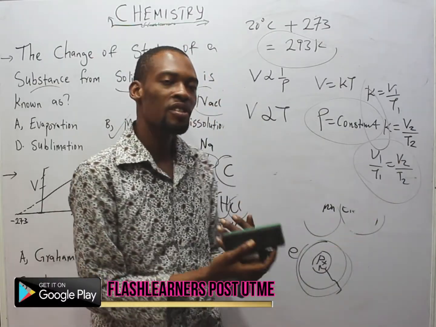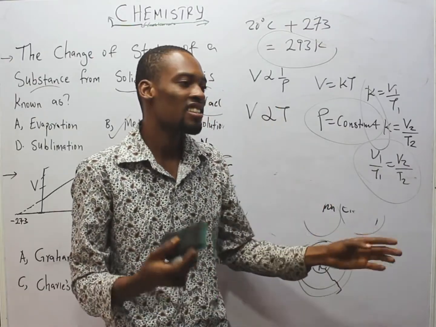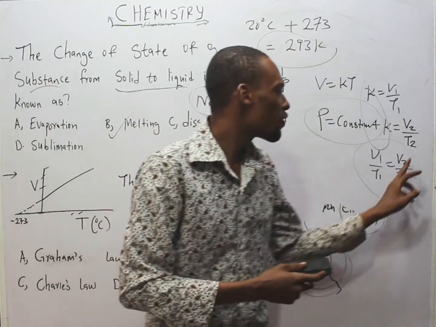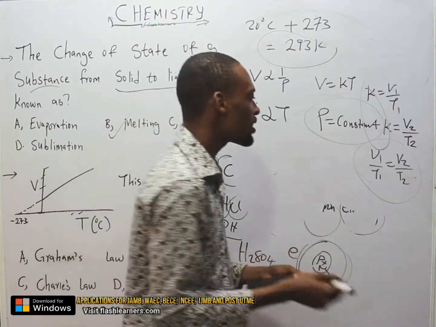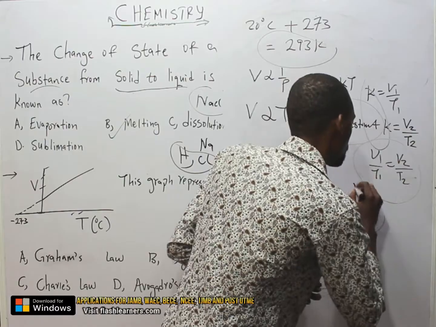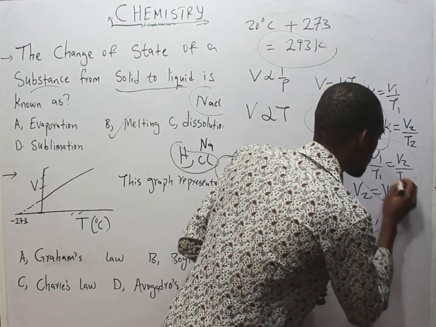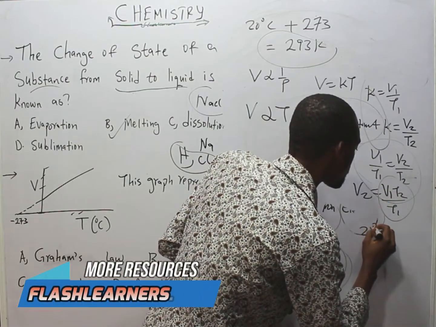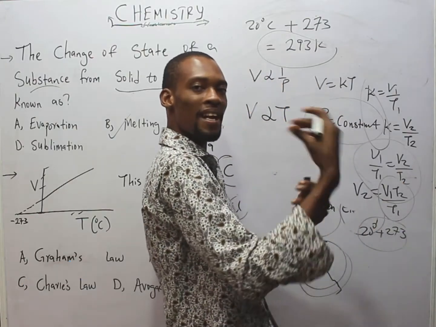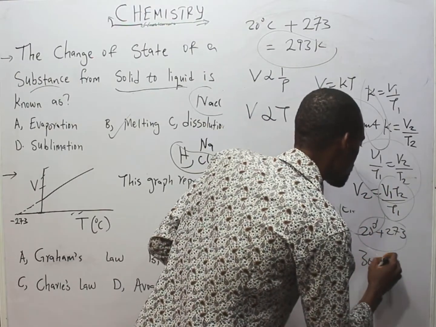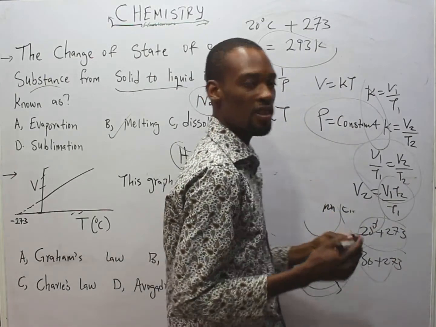They will say a gas of 200 cm cube at 20 degrees Celsius has so so so. Calculate the volume if the temperature is increased to 30 degrees Celsius. So you simply say the new volume is V2. V2 is equals, cross multiplying, V1 T2 over T1. The temperature 20 degrees Celsius plus 273 is T1. T2, it increased to 30 degrees Celsius, so that is 30 plus 273. So this is your T2 and T1. You substitute, you solve. You are good to go.